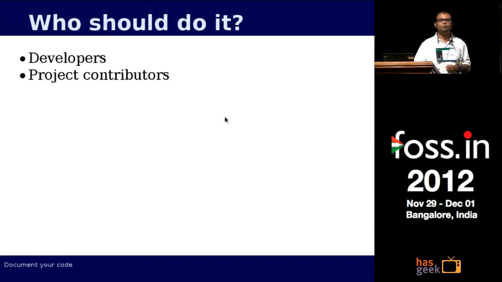Who should do it? Why is documentation, and for whom? If you are a module or library author, or even a project upstream, the developers are the best people to start any documentation. Many projects keep talking about new contributors, saying you can come over and start contributing with the documentation. But that may not be a very good idea, because when someone totally new comes into a project, he or she may not know the internals of the project.